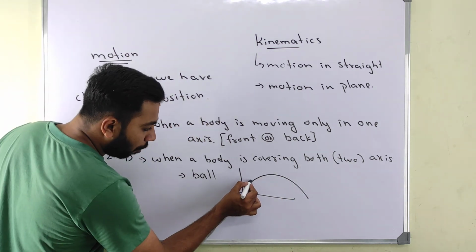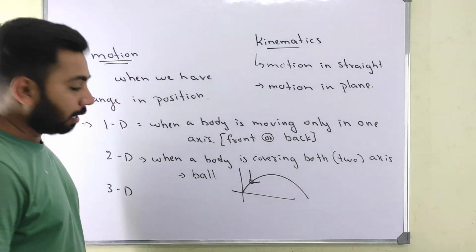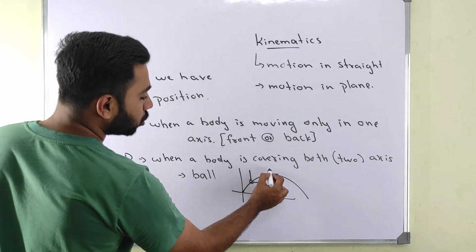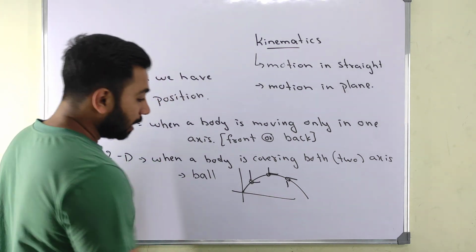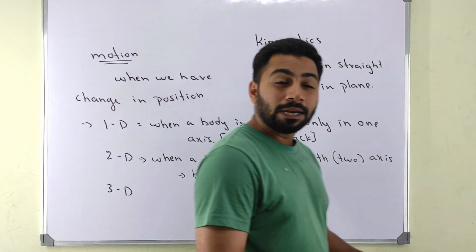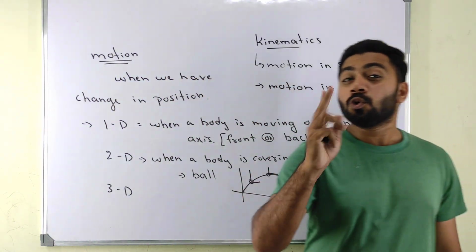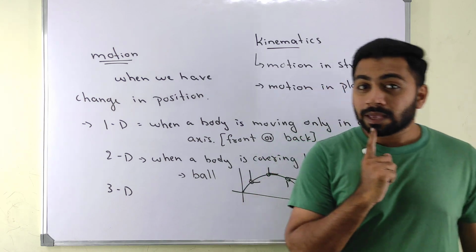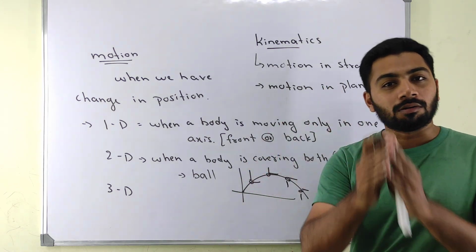So at every point, if a ball is here, it has two axes covering. If a ball is here, it has two axes covering. So every point in every ball has two axes. That's why the best example for two dimensions is a ball, a cricket ball.